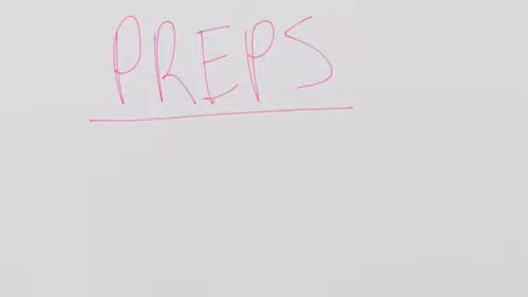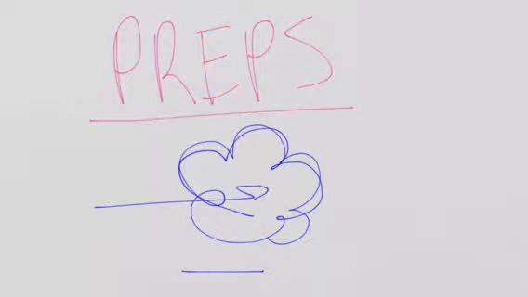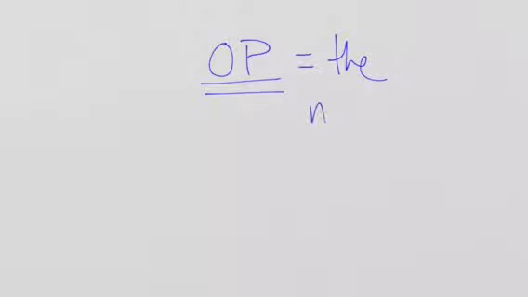The last one we'll do today is just the prepositional phrases. I know a lot of you guys already know this, but remember, prepositions are all the different things you can do to a cloud. You can be under it, you can go through it, you can be above it. There is a list of them in Correct Writing. There's also a bunch of lists online, and check out YouTube videos for good songs on all the prepositions if you're having a hard time remembering what they are. They denote location, okay? And the thing to remember about prepositions is they always have an object of a preposition. And an object of a preposition is just the noun that comes after the preposition.